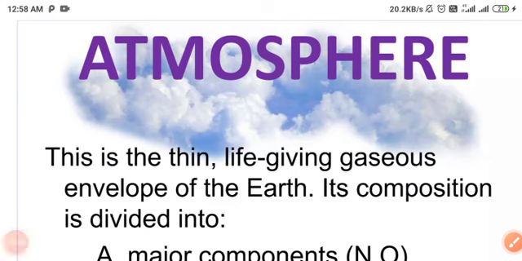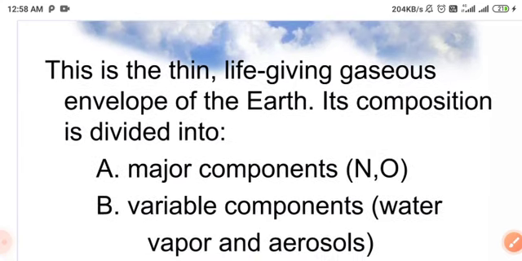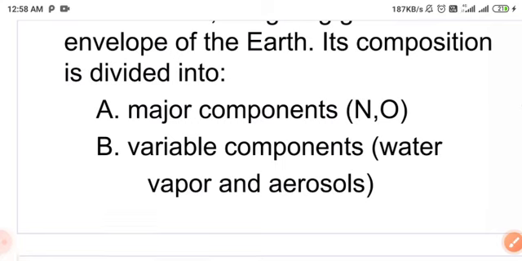Now, friends, let us discuss the atmosphere. What is the meaning of atmosphere? It is the thin, life-giving gaseous envelope of the Earth. Its composition is divided into major components, nitrogen and oxygen, and variable components, water vapor and aerosols, etc.